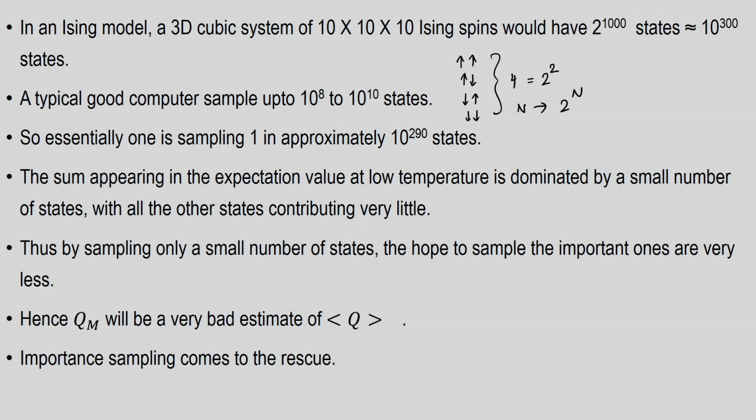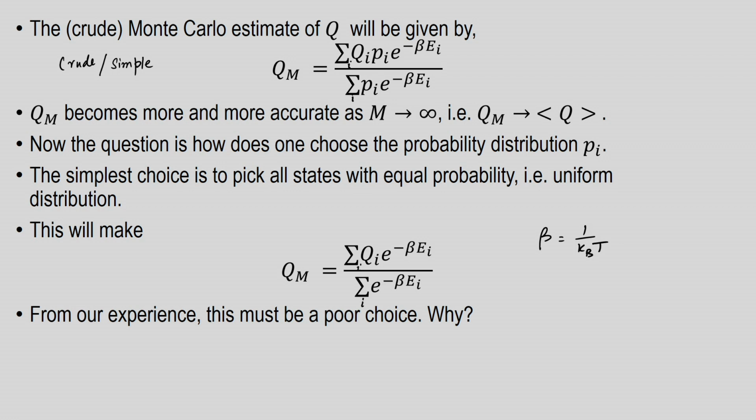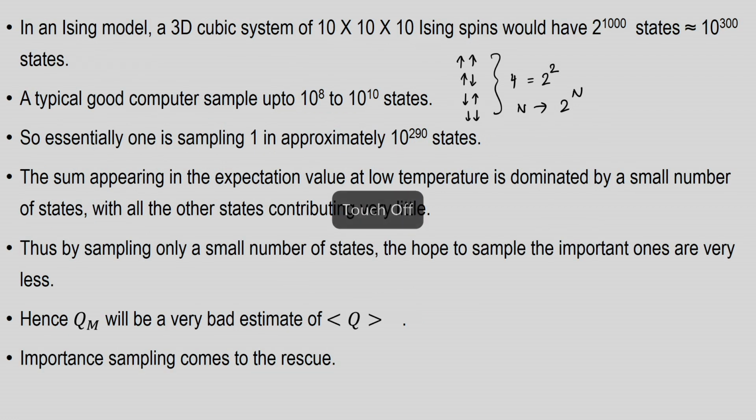So, the sum that you are trying to calculate, which appears here in this expression for QM, is dominated by only a small number of states. The other states actually contribute very little, but even those few dominant states you are going to miss, because you are going to miss all but 1 in 10 to the power 290 states.